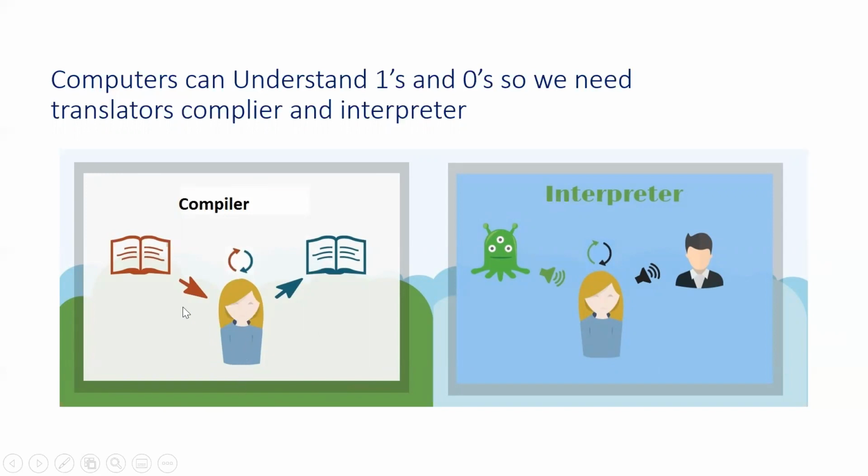What she can do, she will read this entire book, then translate it into another language. This book is written in, let us say, Dutch, and this book is in English. She will read this entire book and then convert it into English language. Until she finishes this book, she will not translate. That is the important point in compiler.